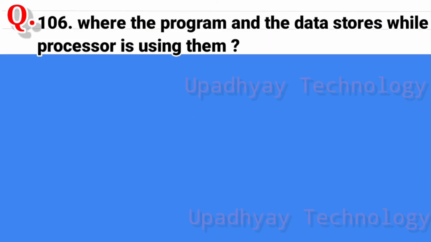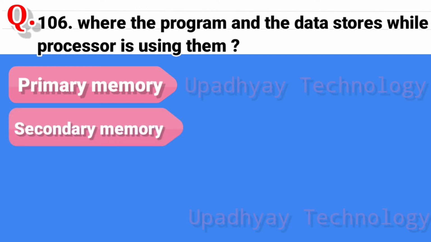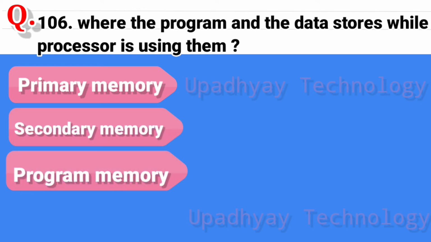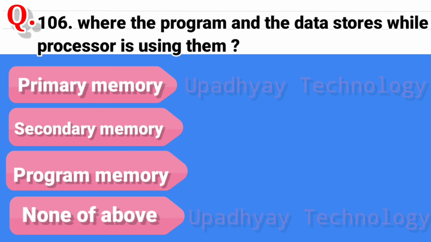Question 106. Where are the program and the data stored while the processor is using them? And the options are primary memory, second option is secondary memory, third option is program memory, and the last option is none of above. And the correct answer is primary memory.